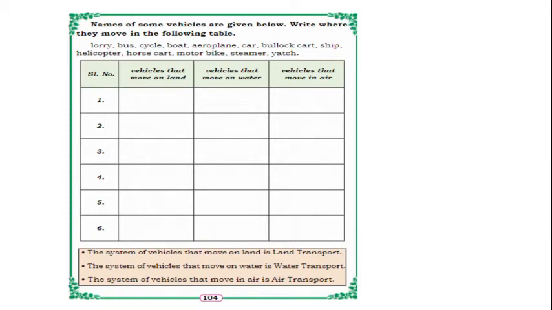So in the next page, names of some vehicles are given below. Write how they move in the following table. So here some vehicles are there. We have to divide them into vehicles that move on land, on water, and in air. So lorry is land, boat, aeroplane, bus, cycle, car, bullock cart, and horse cart.